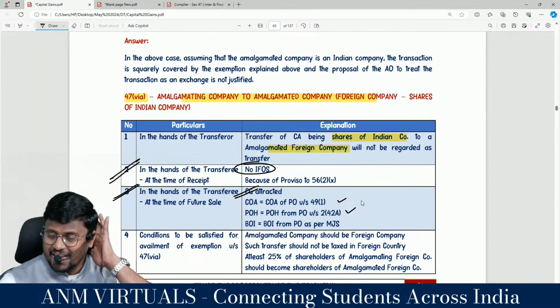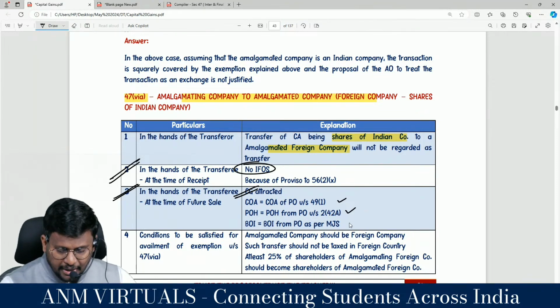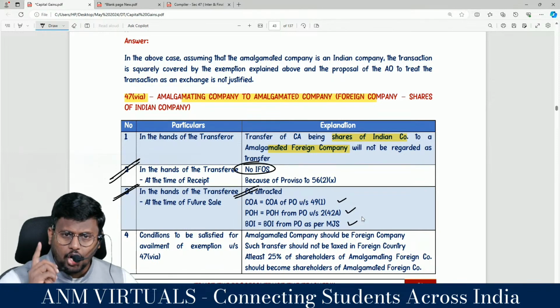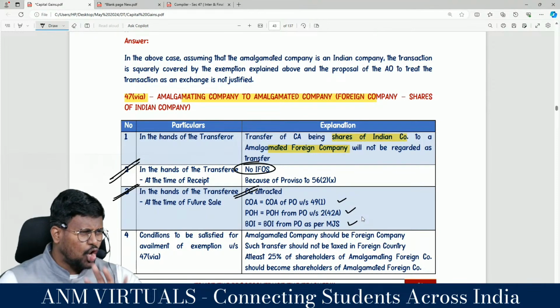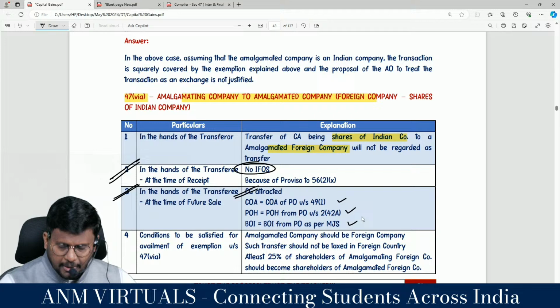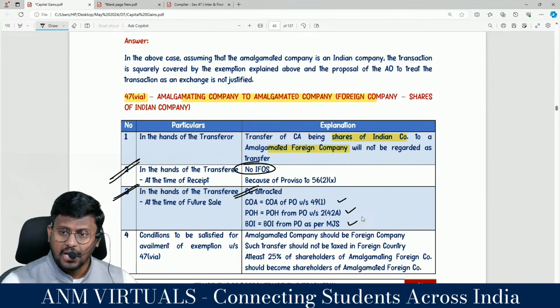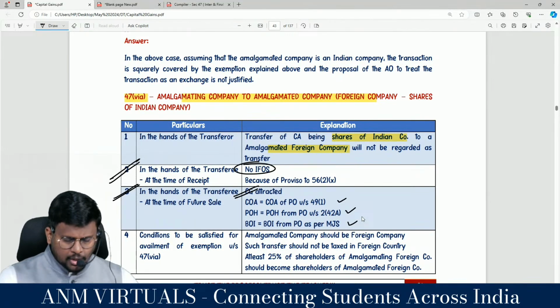As per section 47 clause NA, the benefit of indexation should be reckoned from the owner. As per Manjula Jesha, that means normal scheme of taxation. Tax will be applicable in the hands of the amalgamated foreign company. So what is the story?